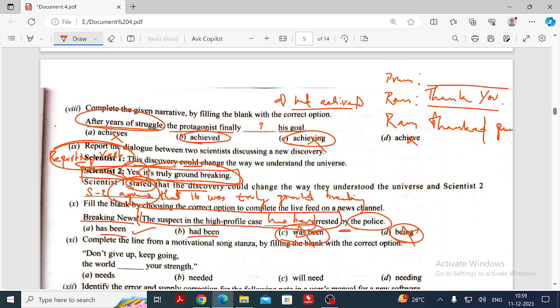Work that out. Write the answer. Write the question. The suspect in the high profile case has been arrested by the police. Or else you write only the object and predicate alone, not even the doer of the action. You just write it: The suspect in the high profile case has been arrested. That's it.